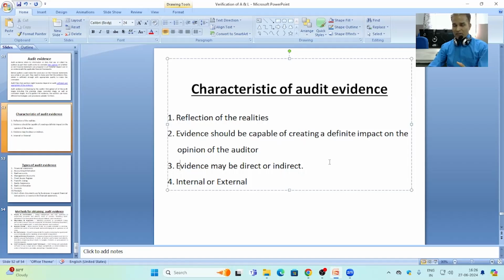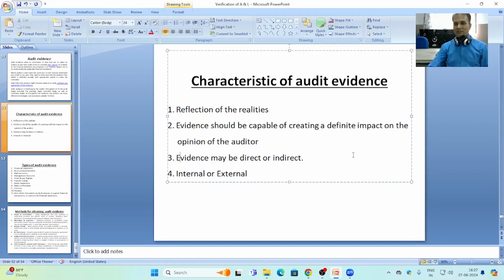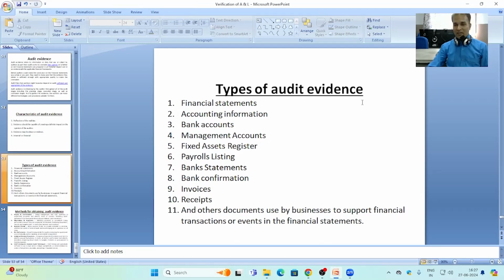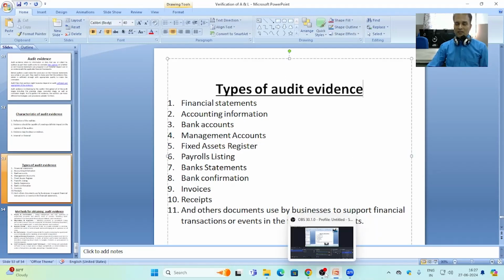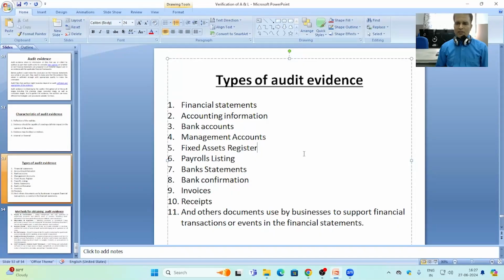Characteristics of audit evidence are generally common for all types of business concerns, but some characteristics may be additional as per the circumstances, and as per the nature and size of business transactions. Next, types of audit evidence. In the types of audit evidence, we can discuss the following points.